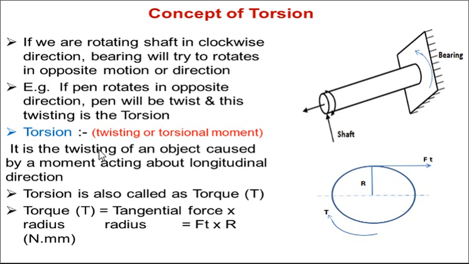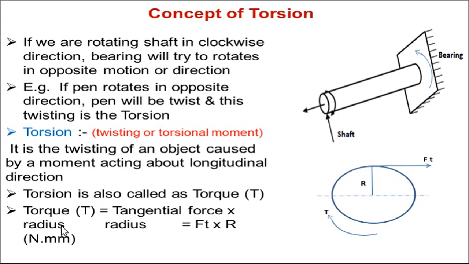So torsion is also called twisting or the torsional moment. Moments are applied in two opposite directions. So it is a twisting of an object caused by a moment acting about the longitudinal direction. The twisting happens because moments are produced in two opposite directions about the longitudinal direction. So torsion is also called torque.